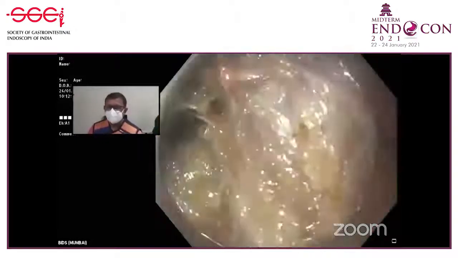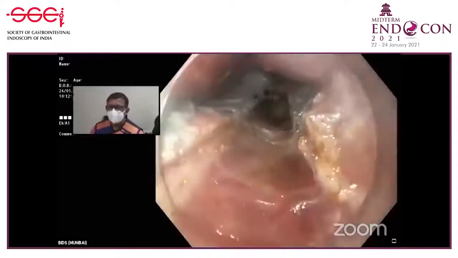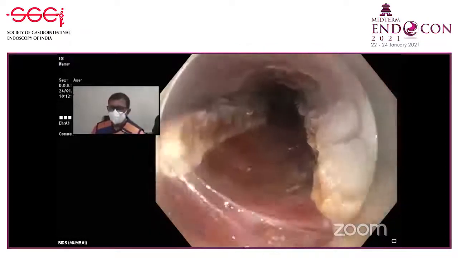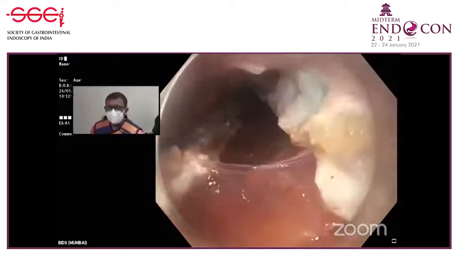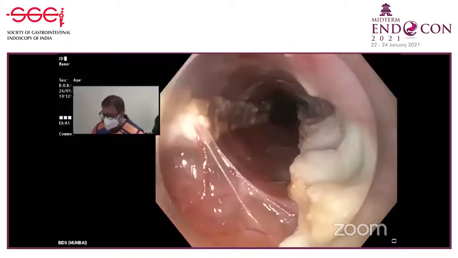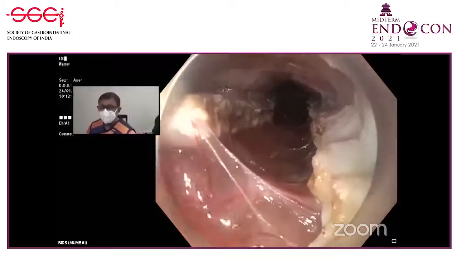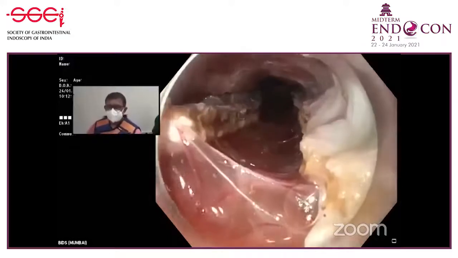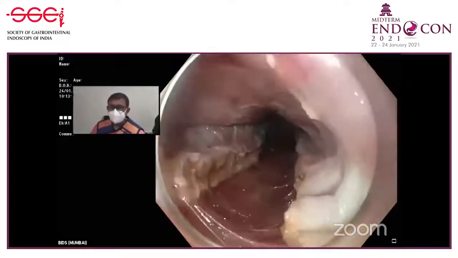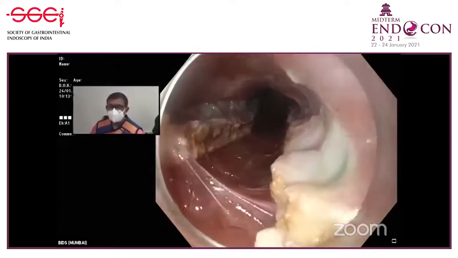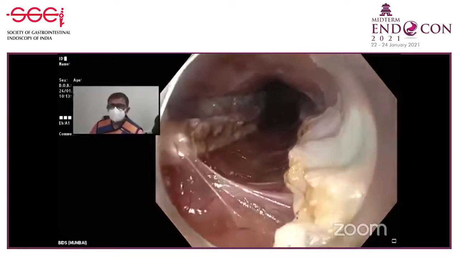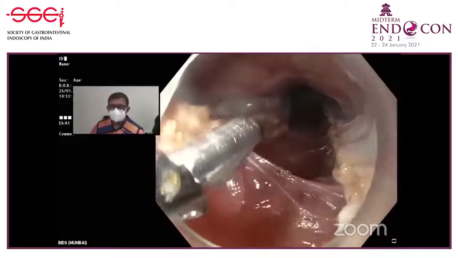This is the end of the tunnel. And I'm going to cut a few fibers. Now what I do normally, I'll tell you. I see here whether there is any tissue which is pulling the two muscle edges together. See this, for example. So this also I'm going to cut. I'm going to release the muscle edges. The muscle edges have to separate out. That prevents recurrence. Many times, if you have made a very narrow tunnel, and if you have not cut this tissue properly, the muscle edges come together and they can even regenerate. So I usually do this release. See what I'm doing now.